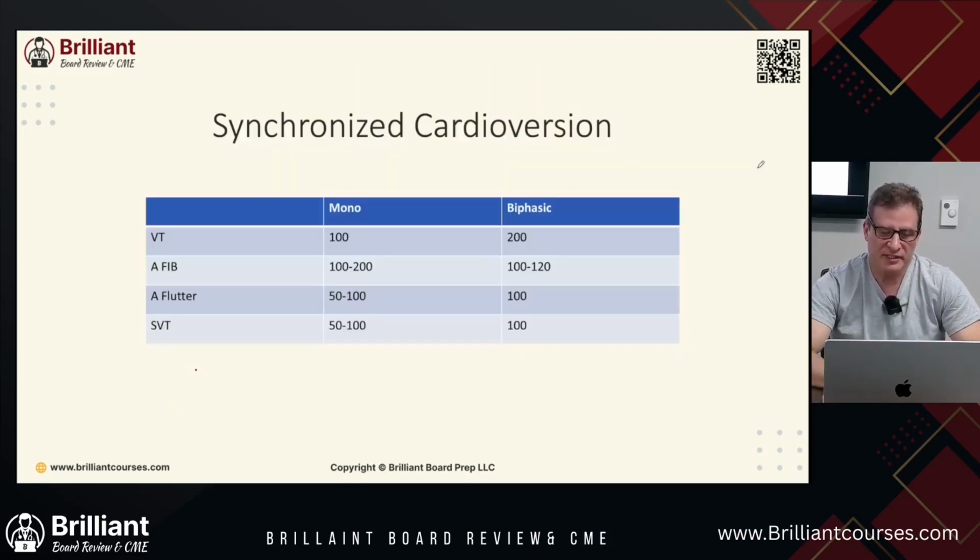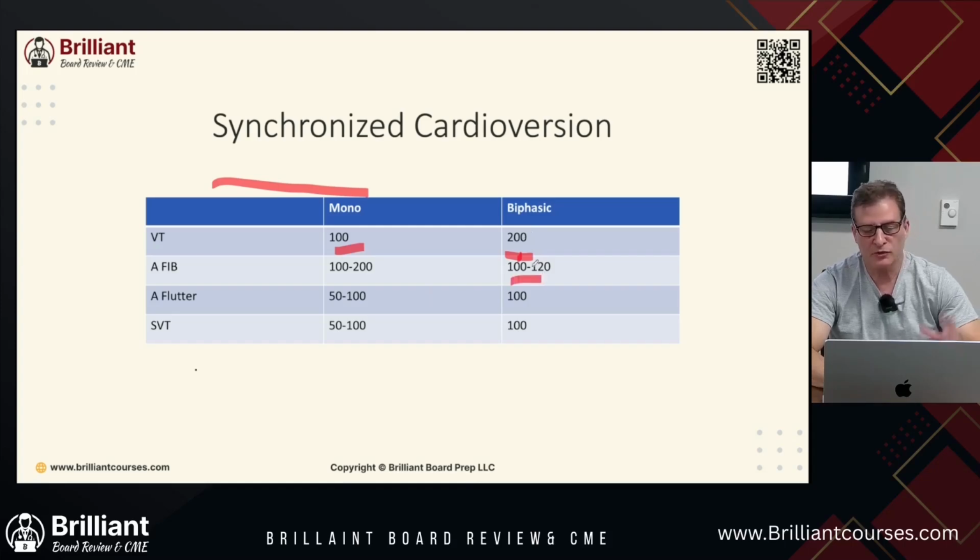Here we'll talk about the synchronized cardioversion. Now these are recommendations, okay, and these can be what the starting is, and some people do different, yes, but these are just some recommendations that you can think of. Unsynchronized cardioversion, if it's on a monophasic, you mainly see biphasic in most hospitals now. You start at 200, go up to 300, 360. Atrial fibrillation, you can start on a biphasic at 100 and 120. So if you deliver the shock and it doesn't proceed with a successful event, you would go up. Atrial flutters can be 100, SVT can be 100.